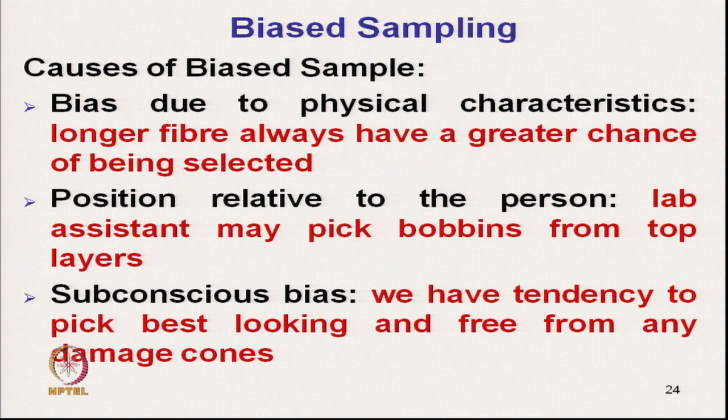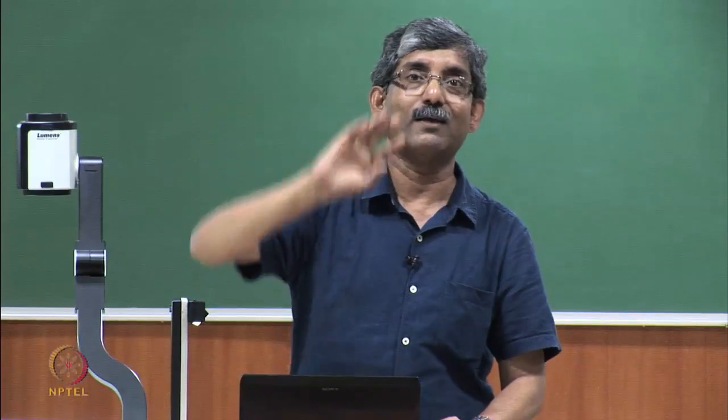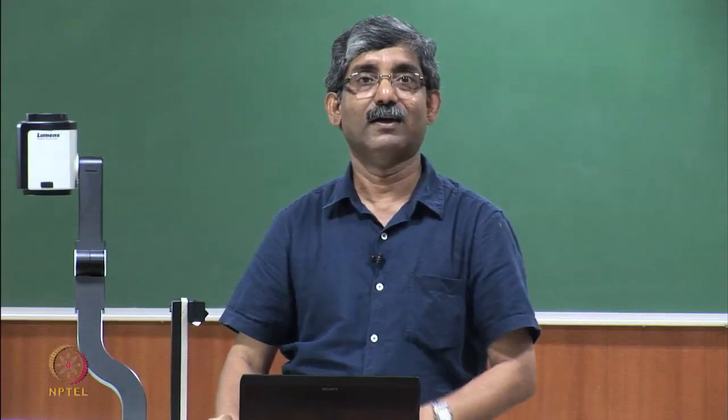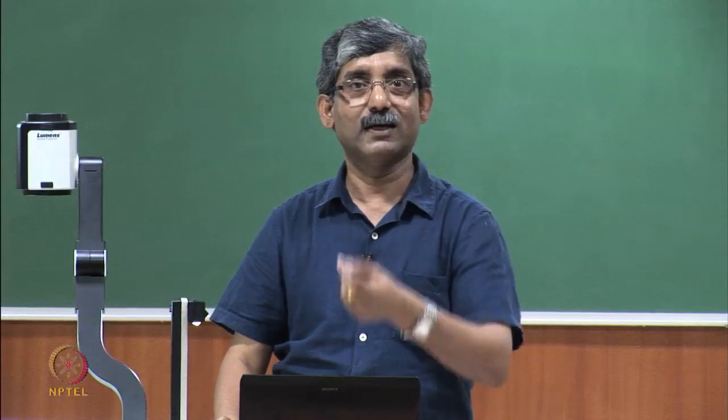The third cause is subconscious biasness: we have a tendency to pick the best-looking item, free from any damage. That means we are introducing biasness, trying to get the best result.